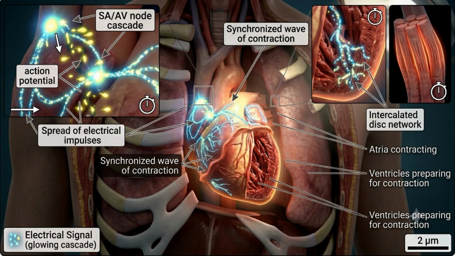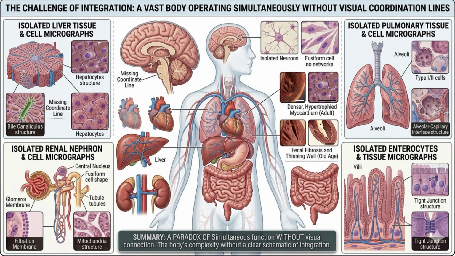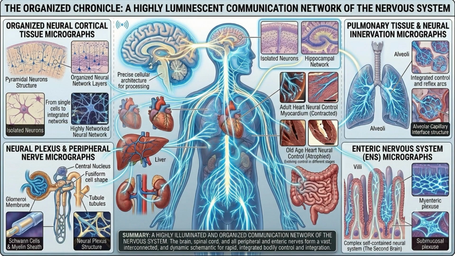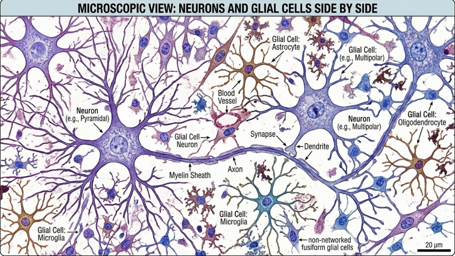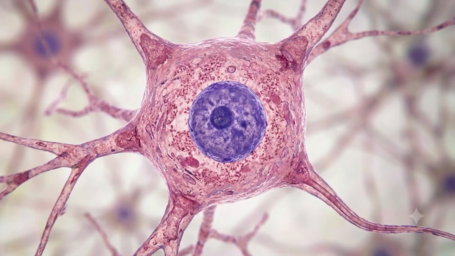It has some features that are similar to both of the other types. Like skeletal muscle, it has a striated appearance. Like smooth muscle, it contracts on its own without conscious effort. But cardiac muscle has a special feature of its own, specialized connections between cells called intercalated discs. These structures let electrical signals pass quickly from one cardiac cell to another, so the whole heart can contract together in a coordinated wave. This is what causes the heart to beat in a synchronized, rhythmic way, continuing non-stop throughout a person's life.